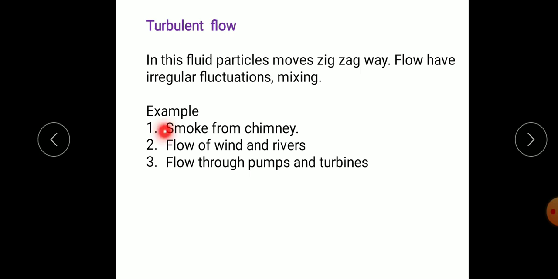As examples, mostly the flow through pipes or flow at higher velocities is turbulent flow. Smoke from a chimney, flow of wind and rivers, and flow through pumps and turbines are turbulent flows. Water pumps are used, and those flows are mostly turbulent. We have to study laminar and turbulent flow separately, because turbulent flow causes higher fluctuations. One particle gives its momentum to another.